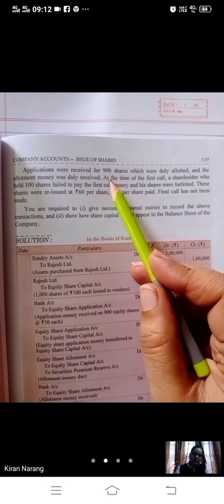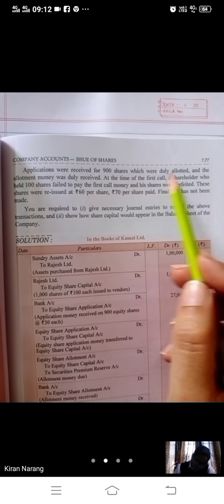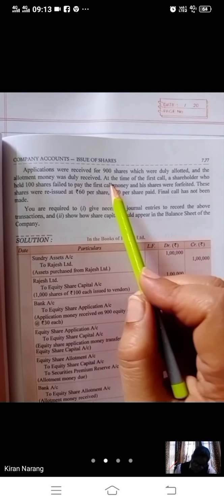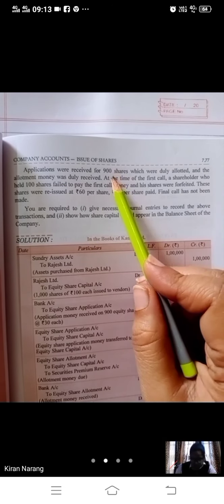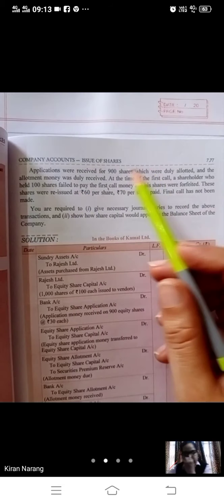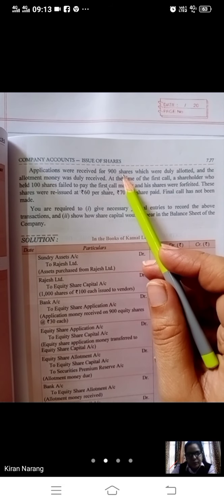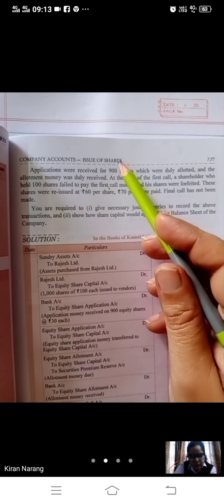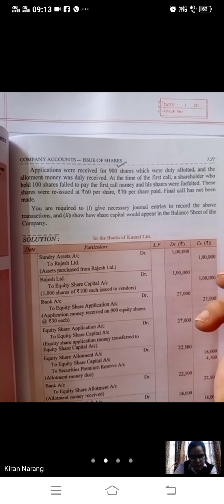Applications were received for 900 shares which were duly allotted and the allotment money was duly received. Out of those 900 shares applications you have received, so this is a case of under subscription. The whole question will be done with the help of 900.